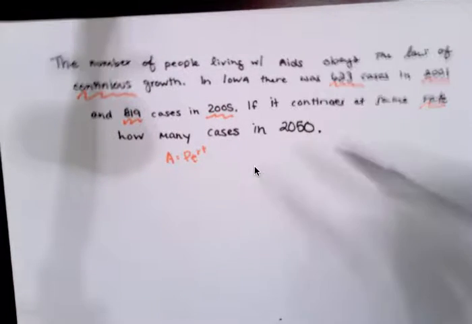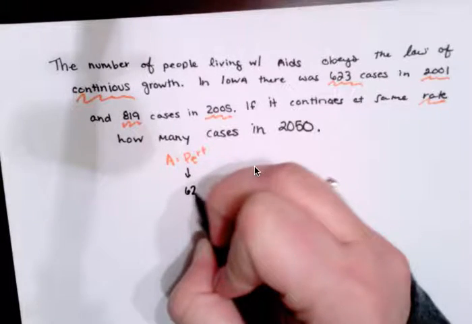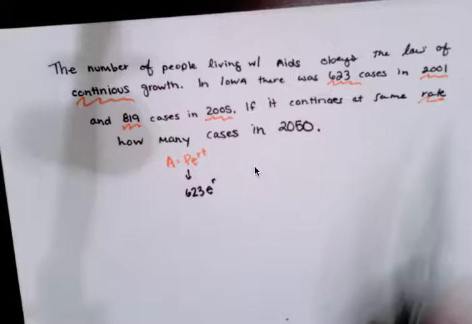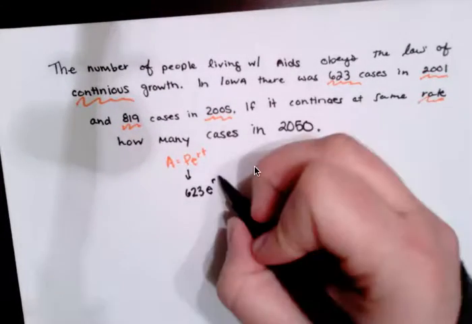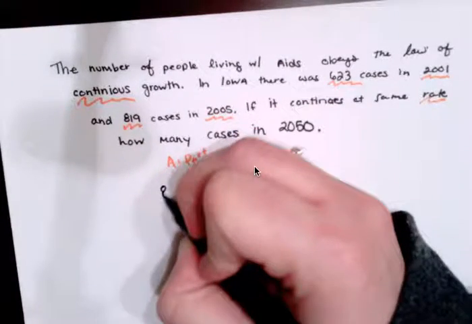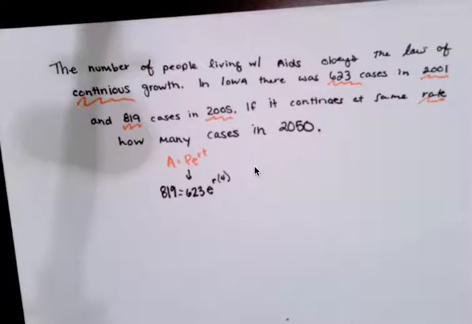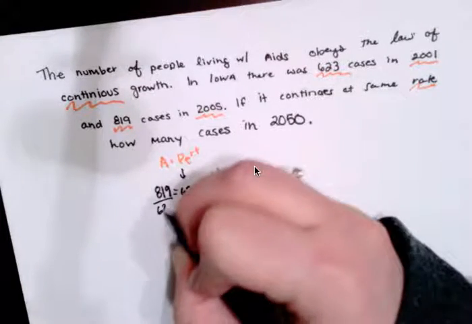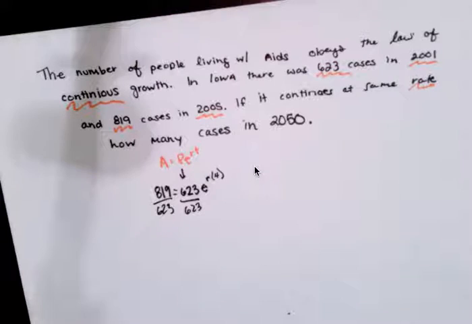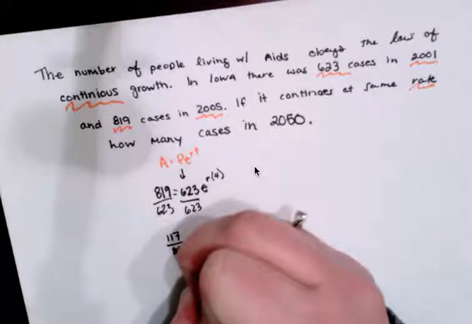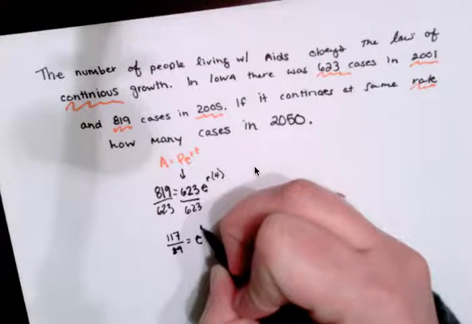So our principal would be 623, or our starting amount. E to the R, we don't know. Now our time, from 2001 to 2005, 4 years has passed. So 4 is our time. And then we know it'll be to about 819. So then you just go and solve this like normal. What you would do is you take and divide by 623. So 819 divided by 623 is 117 divided by 89. That's equal to e to the 4r.